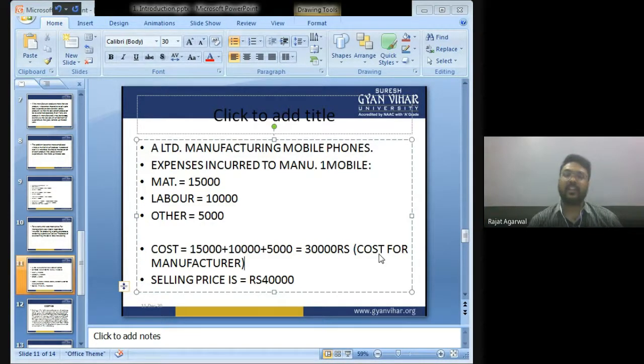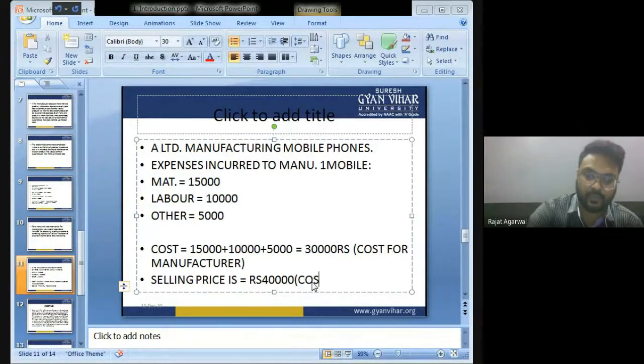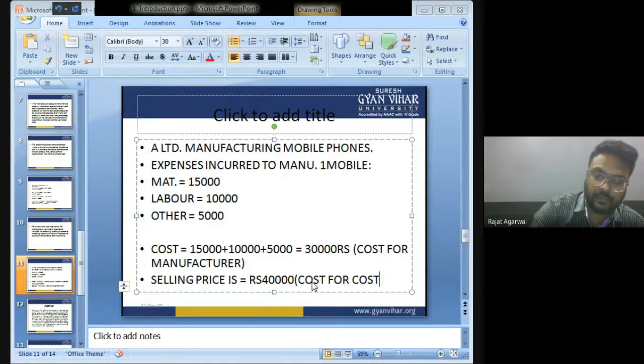Now the manufacturer is selling the mobile phone for 40,000. It means if I want to purchase this mobile phone, I have to pay 40,000 rupees. So whatever price I have paid to purchase this mobile phone, that is 40,000, is cost for a customer. So this 40,000 is cost for the customer.